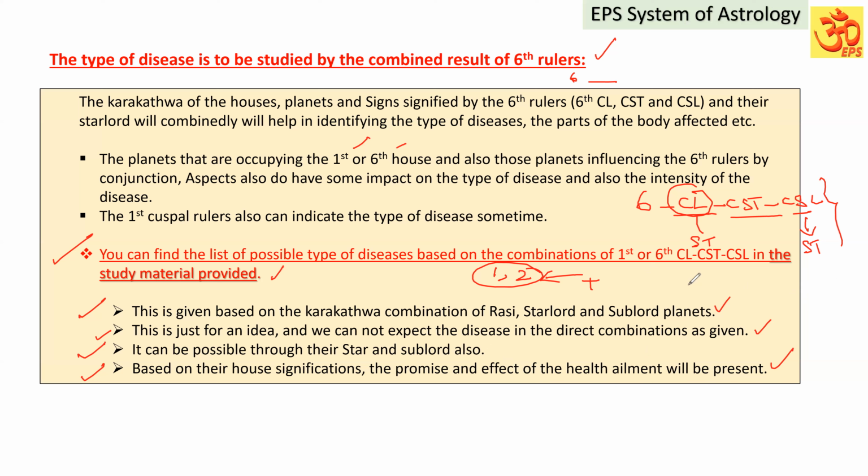No, the destiny has to signify it, and the planets ruling that sixth house should also support such unfavorable signification to health. Then only will they indicate. I hope you are able to understand this point.